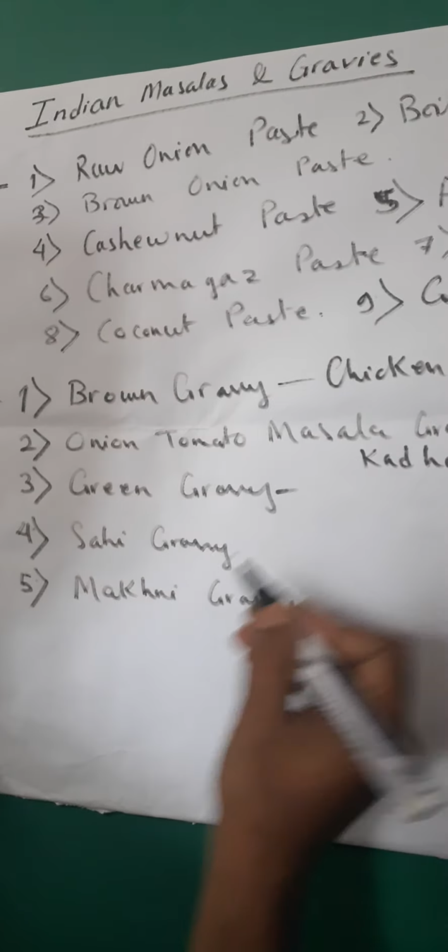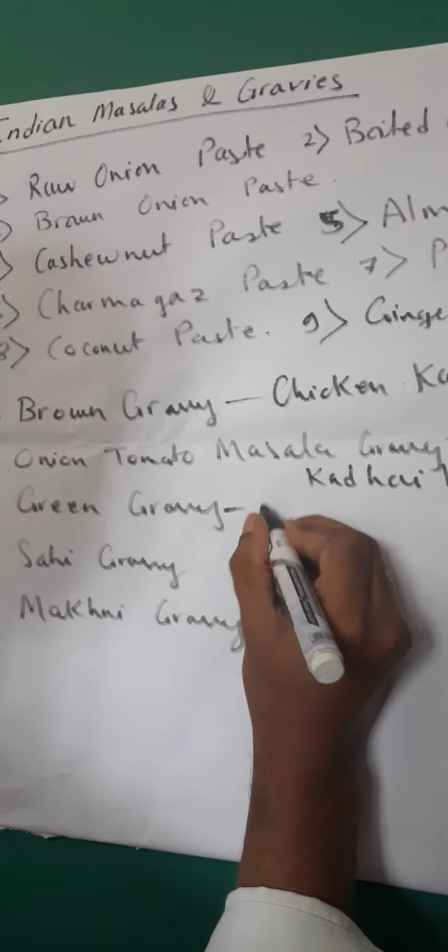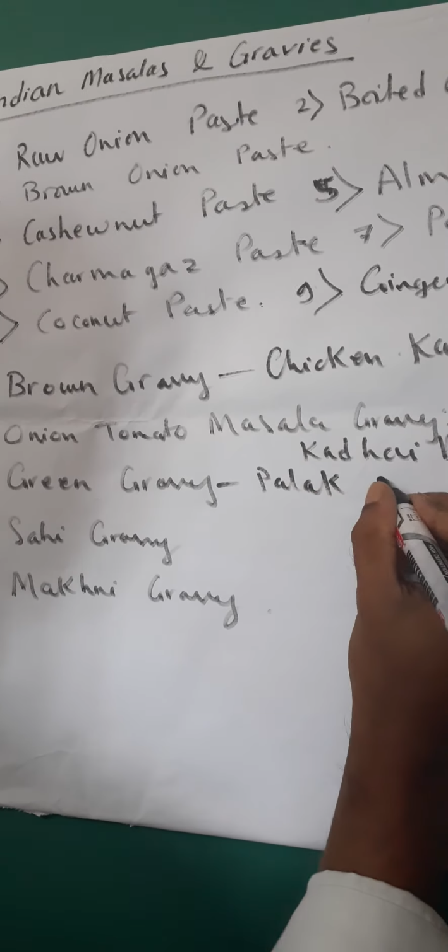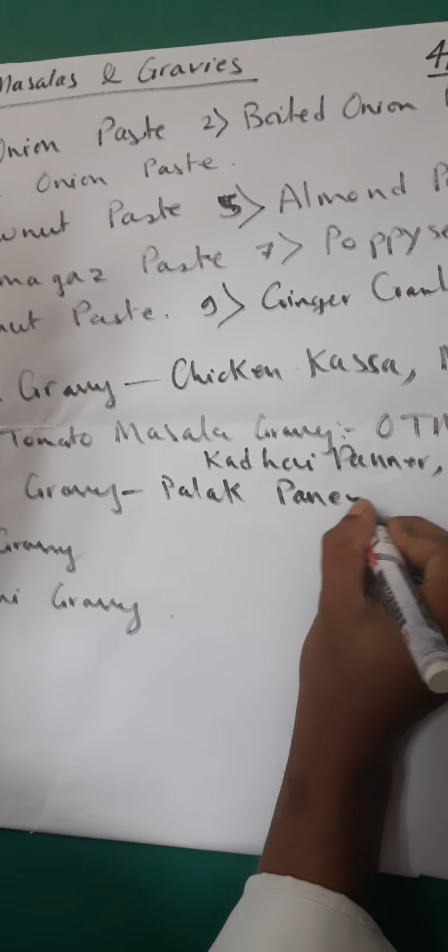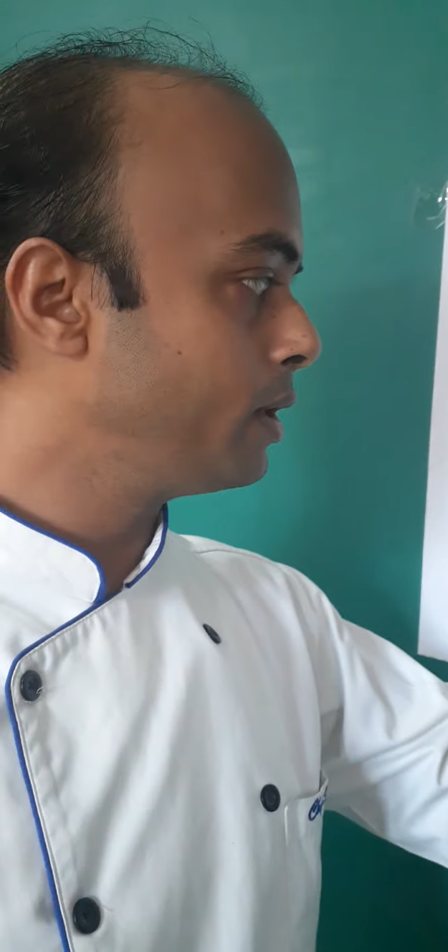So out of this, we get very popular dishes. One of the most popular dishes we get out of a green gravy is palak paneer, which is popular everywhere. When we are making palak paneer, the base gravy used is the green gravy. Okay, the next one is the shahi gravy.